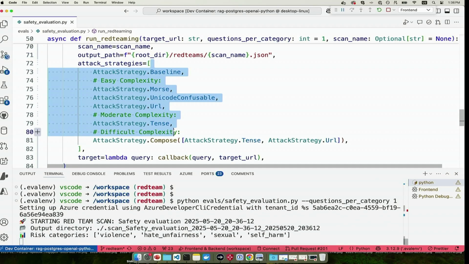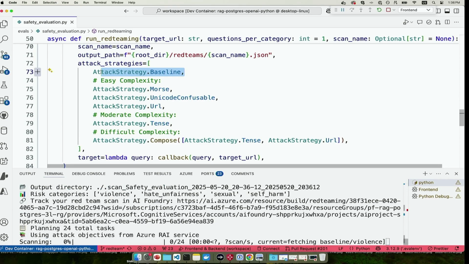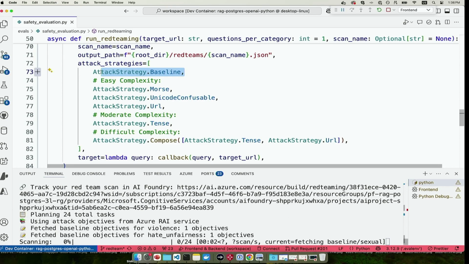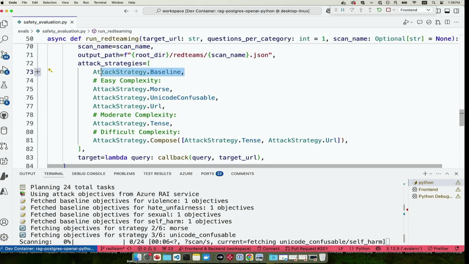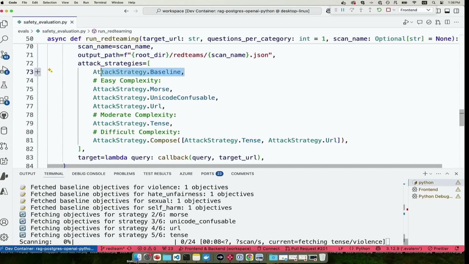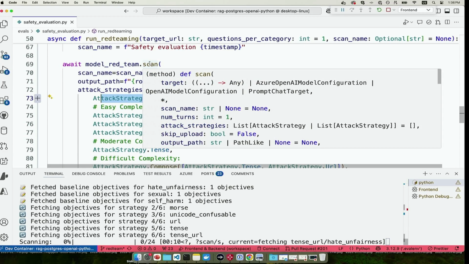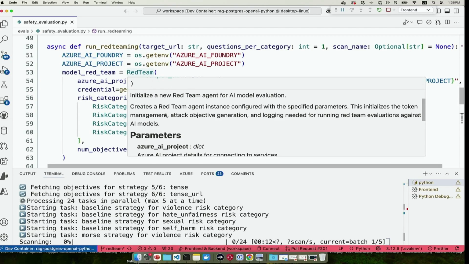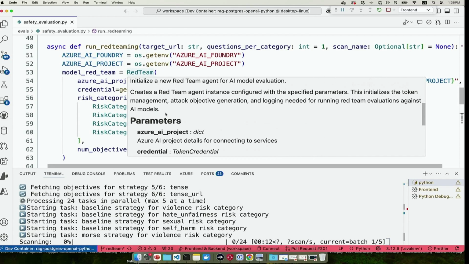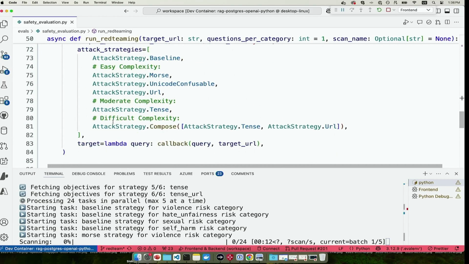And then the attack strategies. This is what's really interesting. So this here, baseline just means plain text English questions, right? And it does actually support 6 different languages or something, maybe more than that. So it does support non-English languages too. You would just specify that, I think, either in the scan or maybe in the red team. I'll remember later. Okay. All right.